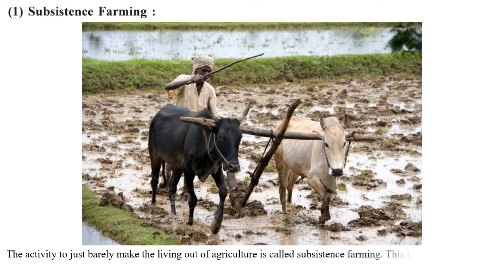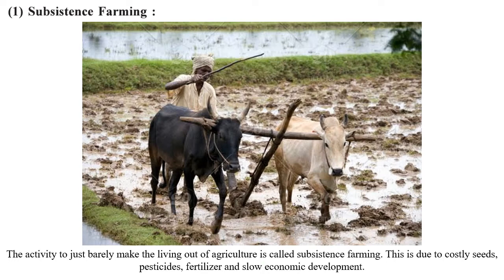That is, you farm just enough so that you can live. You can't earn much, you can't be rich, you can't have many luxuries, you can just barely live. This is due to costly seeds, pesticides, fertilizers and very slow economic development. So that is subsistence farming, where you can only just live from the farming, nothing else.